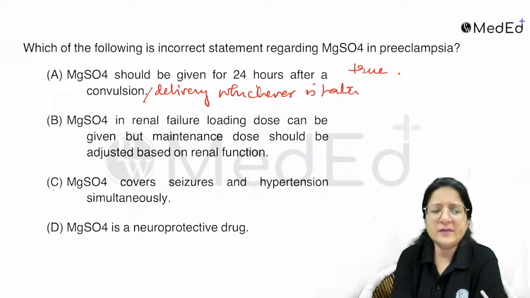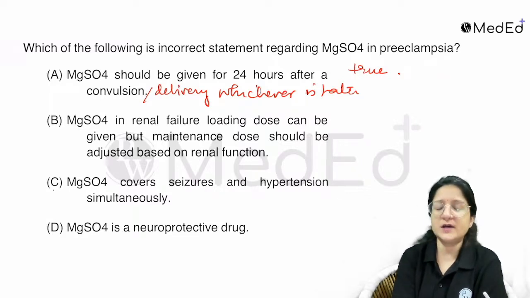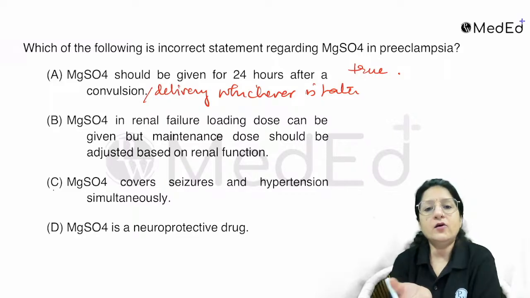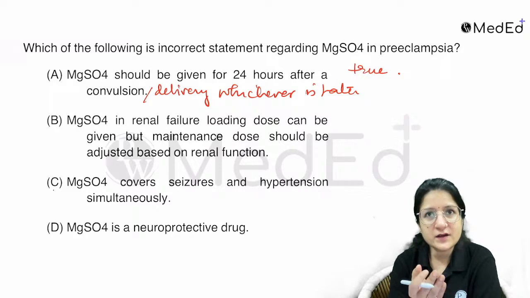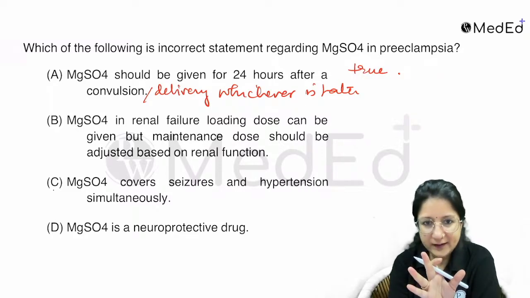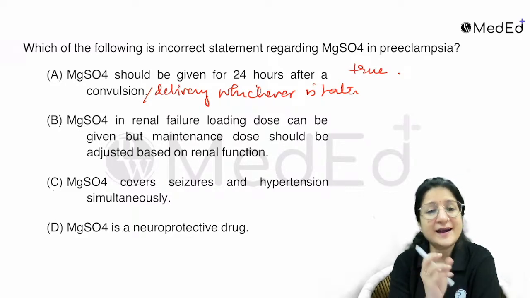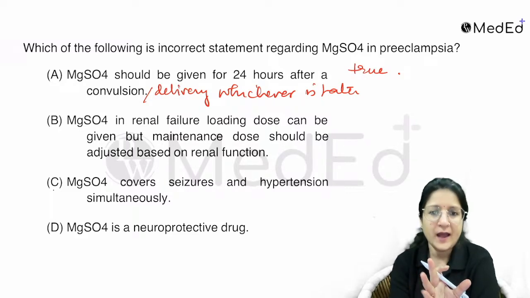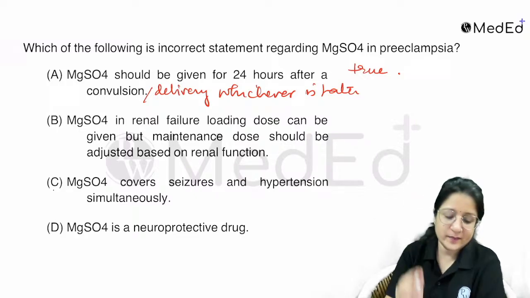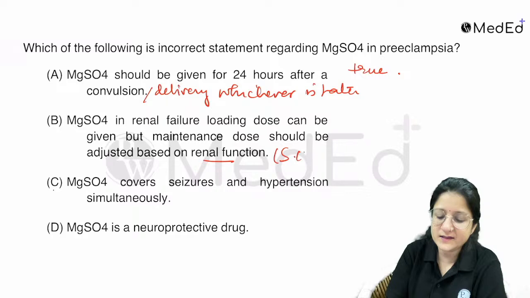See, women with severe preeclampsia and eclampsia can have renal disease. Now, even in the face of renal dysfunction, even in the face of oliguria, or renal failure-like findings or raised serum creatinine, at least the loading dose can be given. The maintenance dose will be adjusted based on renal function, which means serum creatinine.